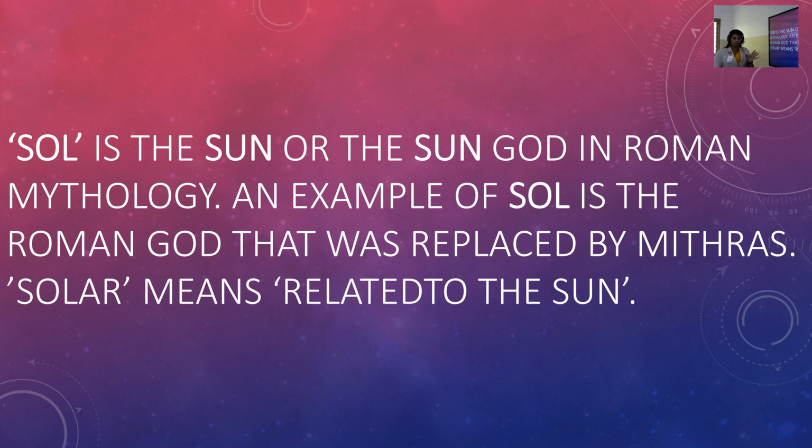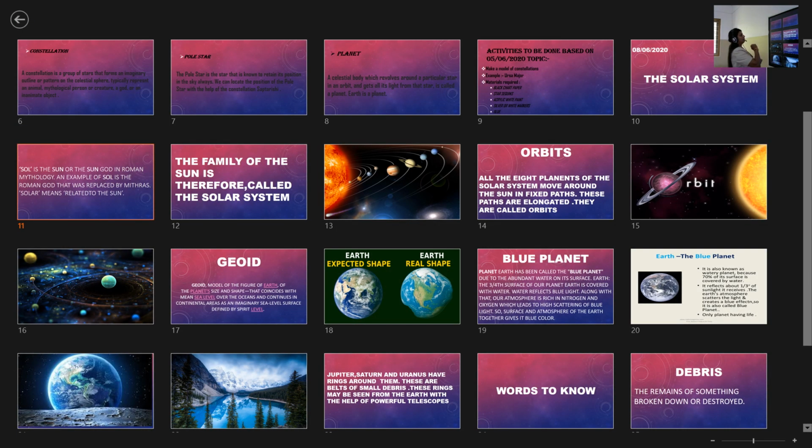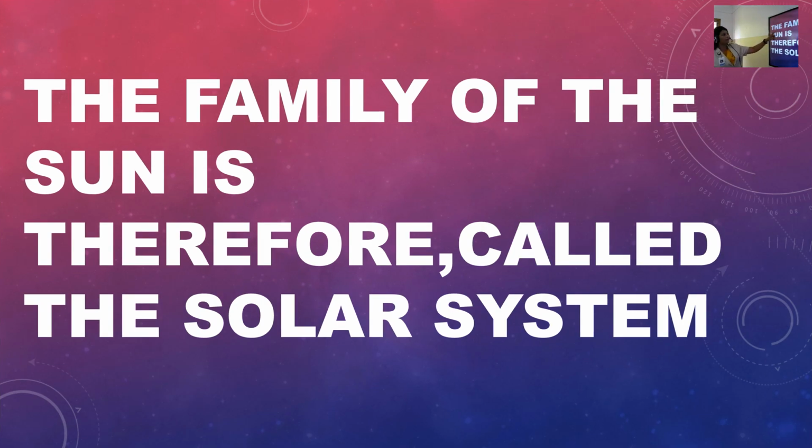Next, solar. Solar means related to the sun. Sol is the sun or the sun god in Roman mythology, and solar means related to the sun. The family of the sun is therefore called the solar system. Yes, the family of the sun is called the solar system.